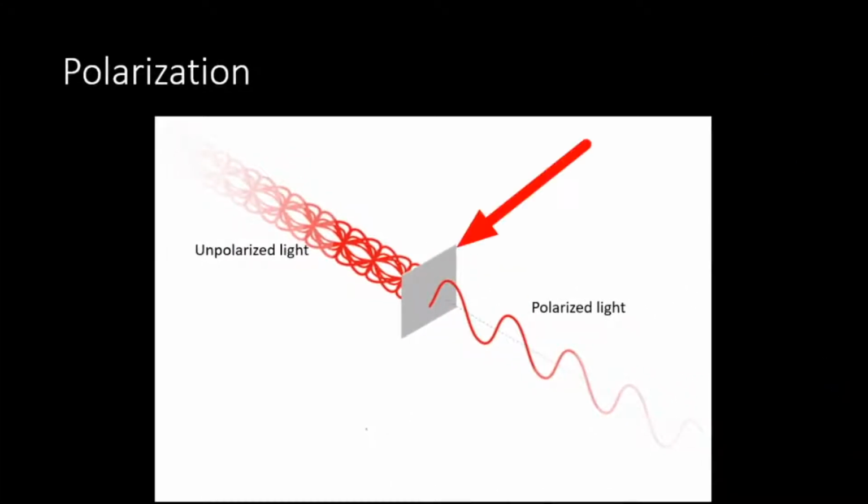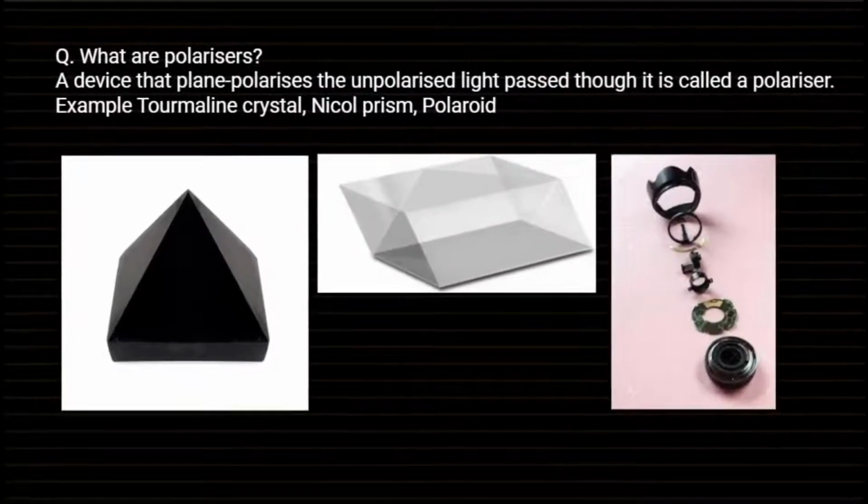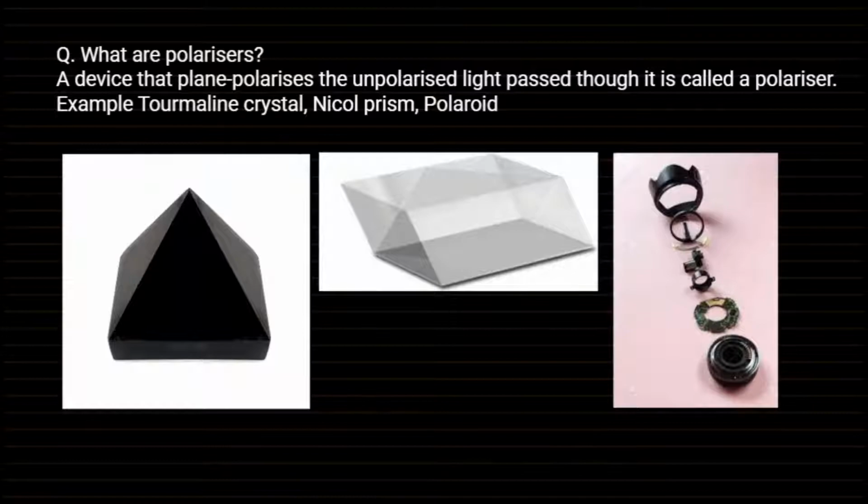And the device which is used to plane polarize the unpolarized light into polarized light is known as a polarizer. So what are polarizers?